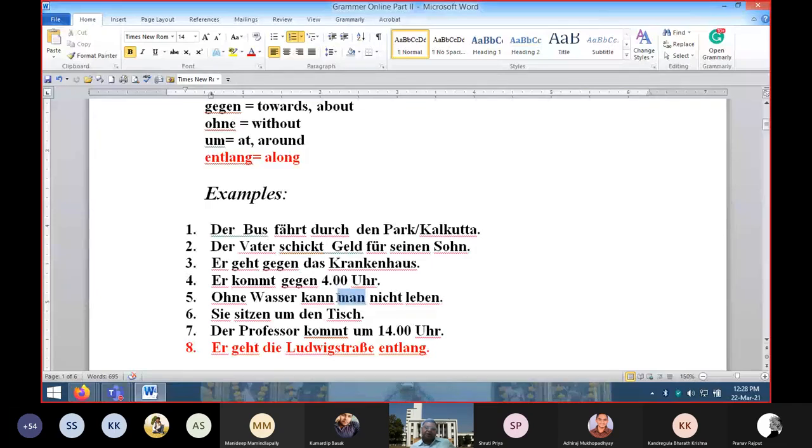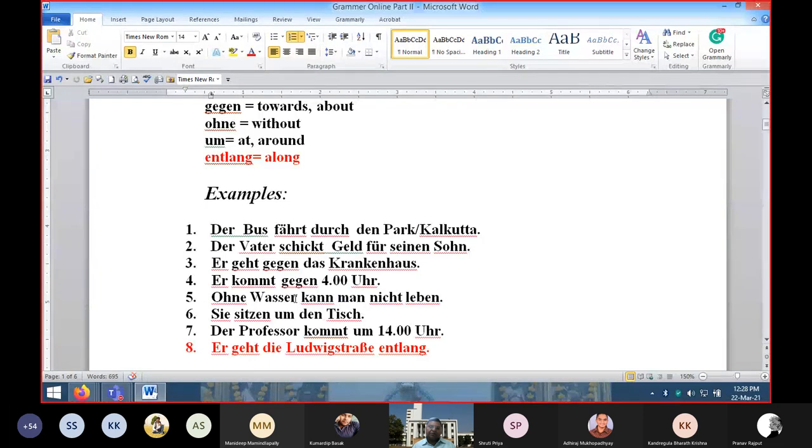You see, m is small. Man means one, like in English we say one cannot do this, one is not supposed to do this. So we are using the word one as a subject. This is called an impersonal subject. So, man kann ohne Wasser nicht leben. Yes, you can start like this.